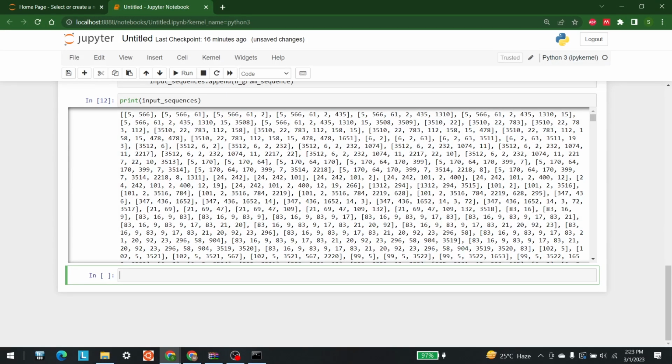So what is the next step? The next step is the padded sequences. Okay, so where are we going to get the padded sequences? So first we need to find the maximum sequence length from all of this, right?